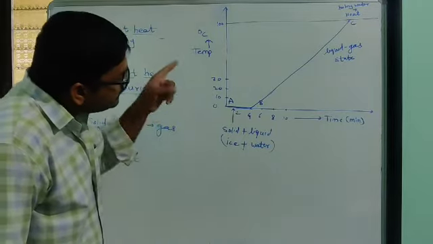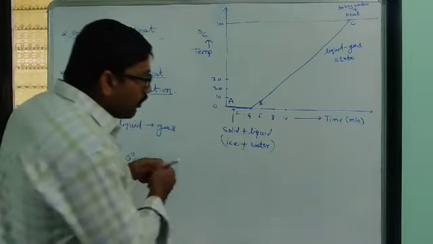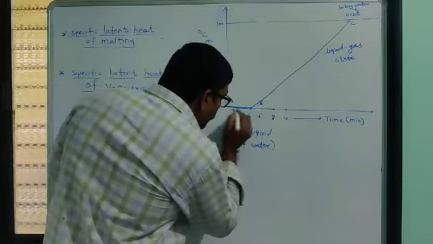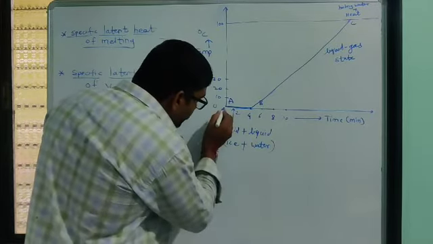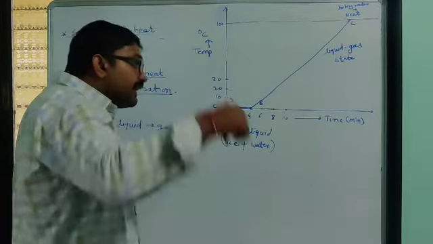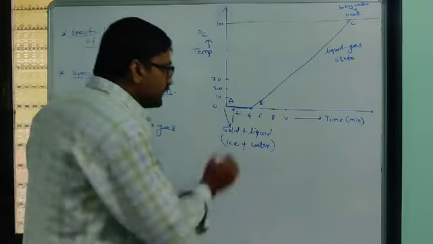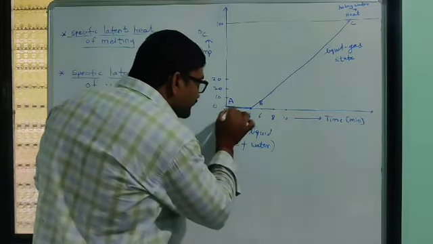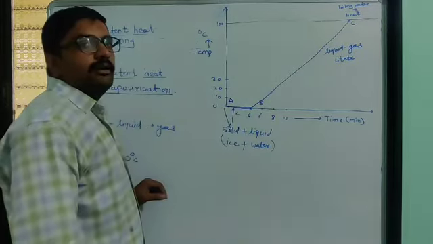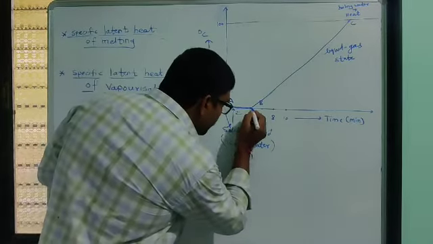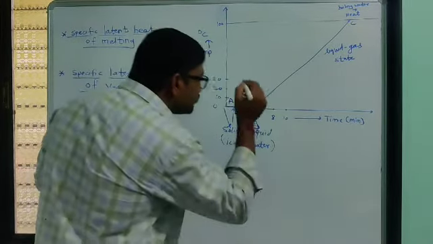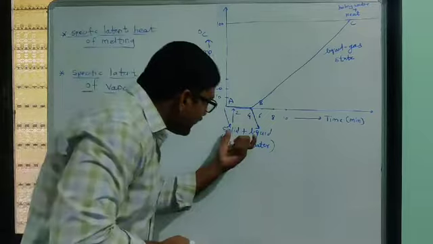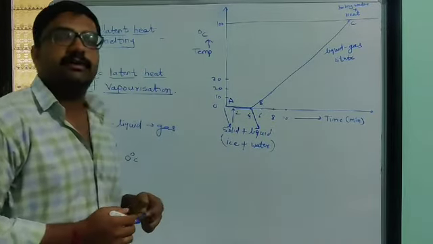Due to that supplied heat, what happened here? The solid substance starts to convert into liquid, and at point B, all the solid substance has been converted into liquid.